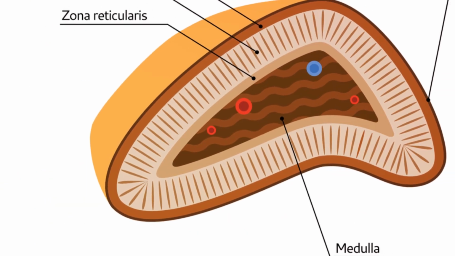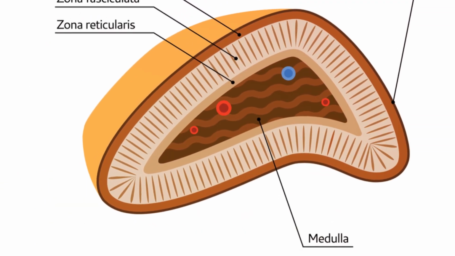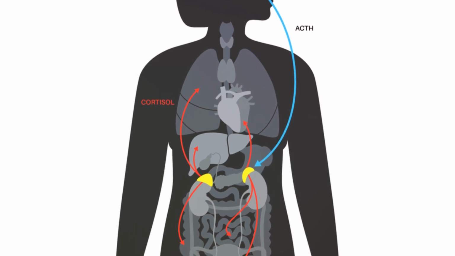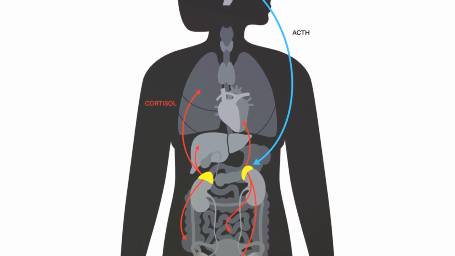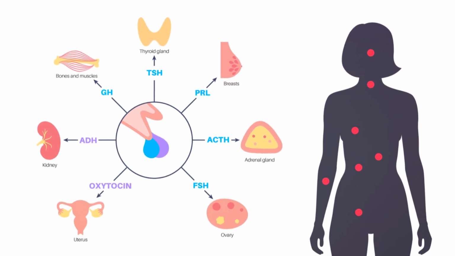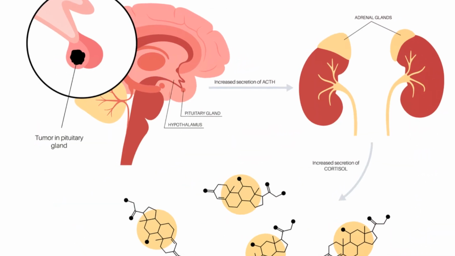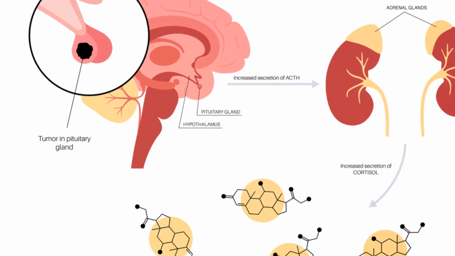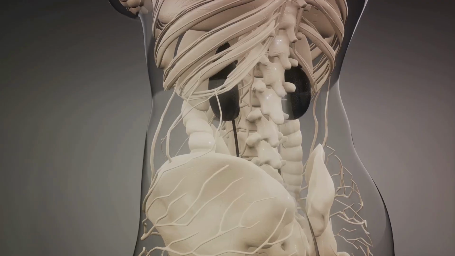Next, we explored secondary adrenal insufficiency, which is caused by a dysfunction of the pituitary gland, resulting in decreased ACTH production. Here, the adrenal glands are structurally intact and capable of responding to ACTH stimulation, but the reduced ACTH levels lead to decreased cortisol production.